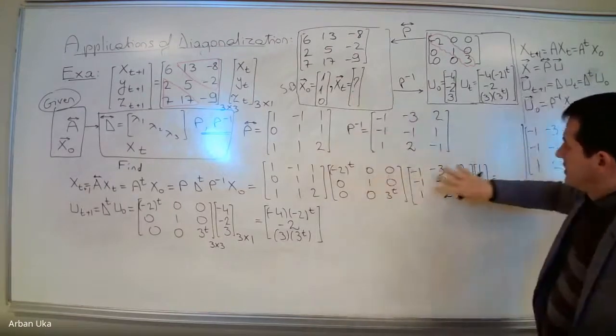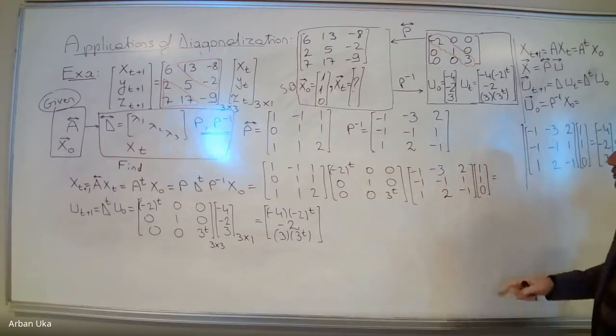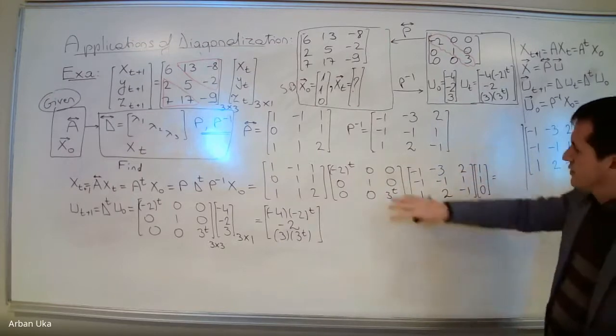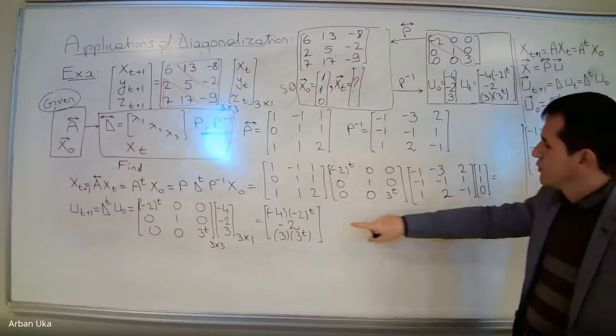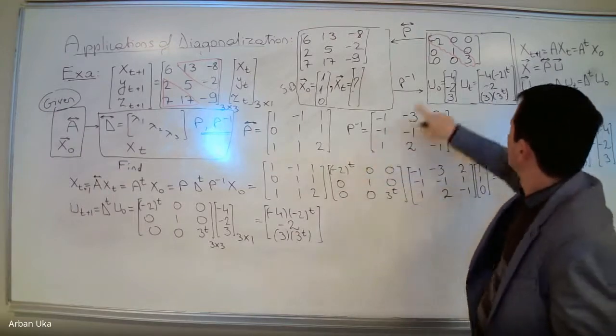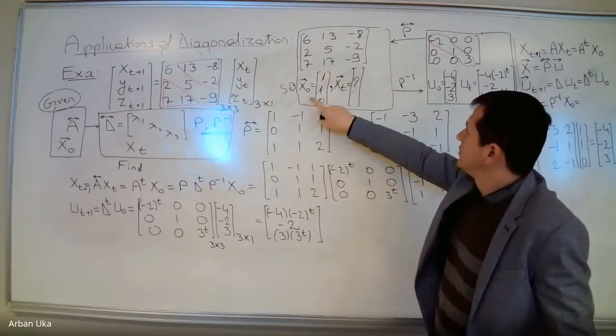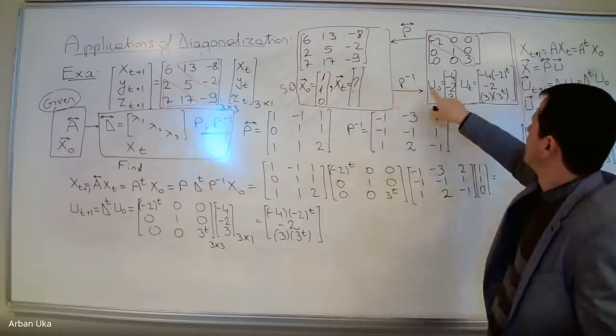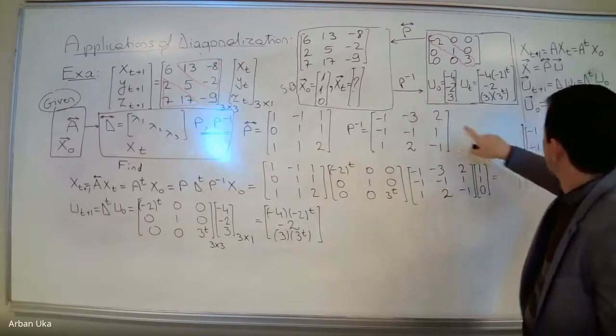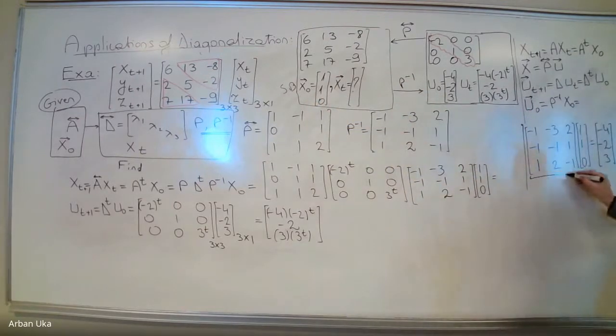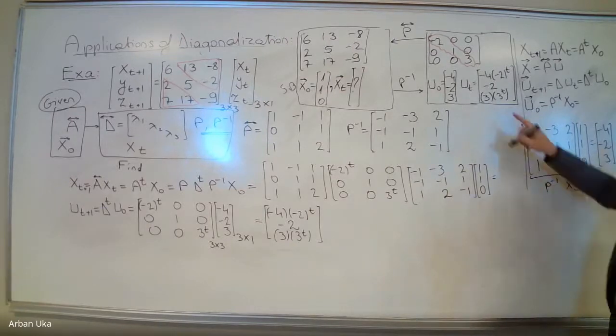We can find it here, but it looks like it's going to include a lot of calculations. But now that we know this, how can we proceed? So we were here. We knew x0. We found u0 by multiplying with P inverse. So let me write this one. This is P inverse times x0. We found u0. Now we have the ut.